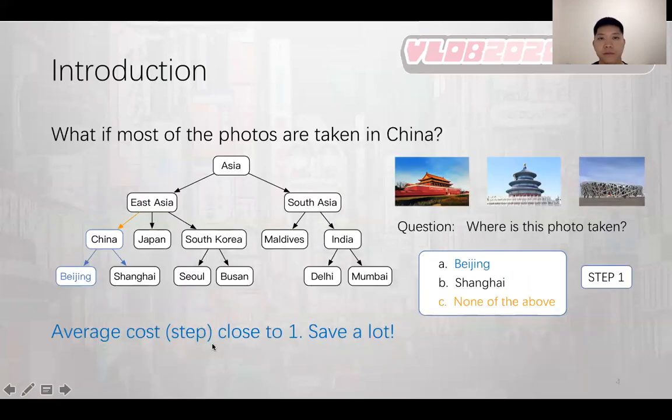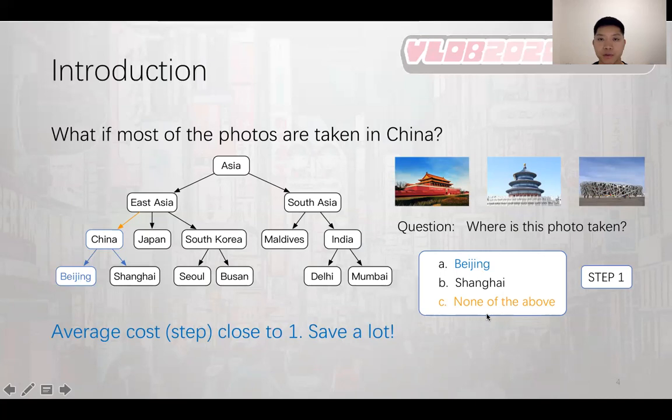What if most of the photos are taken in China? Then we don't need to ask questions from the root of the hierarchy. Instead, in the first step, we directly ask questions at node China. This time, we show three options, Beijing, Shanghai, and none of the above.